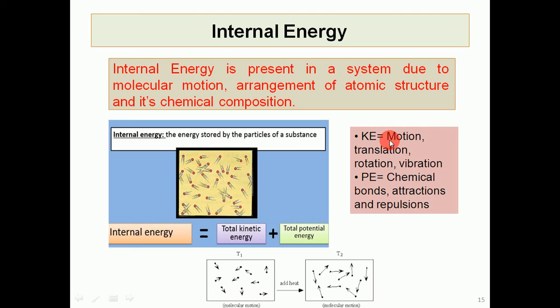So if you sum up these two forms of energy possessed by molecules, then that will be called the internal energy of the system. So internal energy is the summation of total kinetic energy of molecules plus potential energy of the molecules.